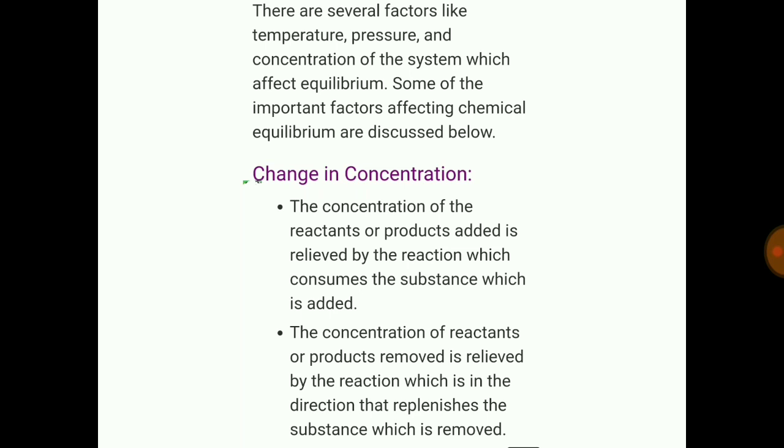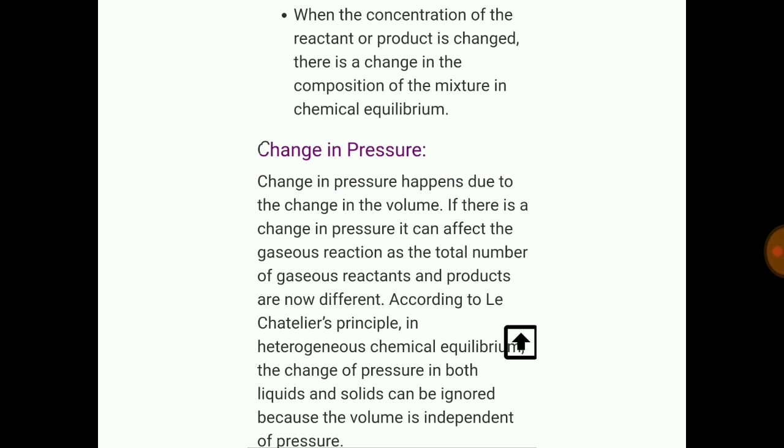The concentration of reactants or products removed is relieved by the reaction, which is in the direction that replenishes the substance which is removed. When the concentration of reactant or product is changed, there is a change in the composition of the mixture in chemical equilibrium. All these points are simple.